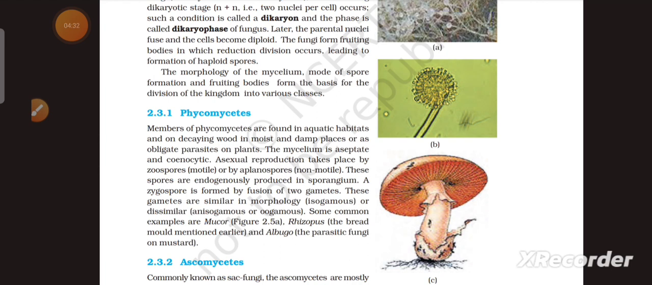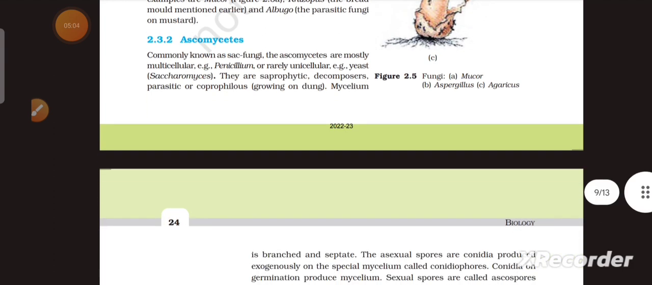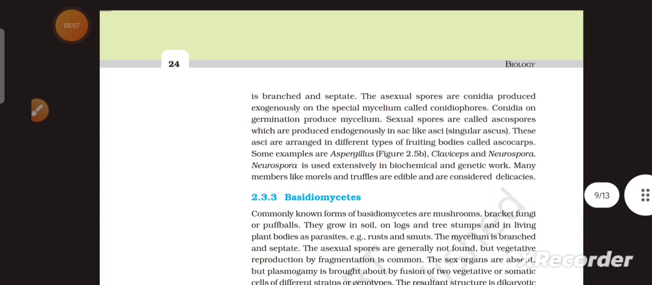Some common examples are Mucor, figure 2.5a, Rhizopus, that is the bread mould mentioned earlier, and Albugo, the parasitic fungus on mustard. Next one is Ascomycetes, commonly known as the sac fungi. The Ascomycetes are mostly multicellular, for example Penicillium, or rarely unicellular, that is yeast, Saccharomyces. They are saprophytic, decomposers, parasitic or coprophilous, growing on dung. Mycelium is branched and septate.